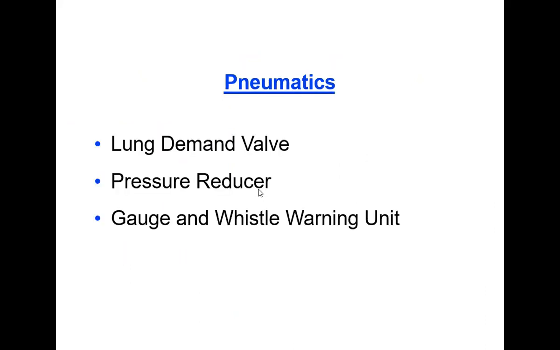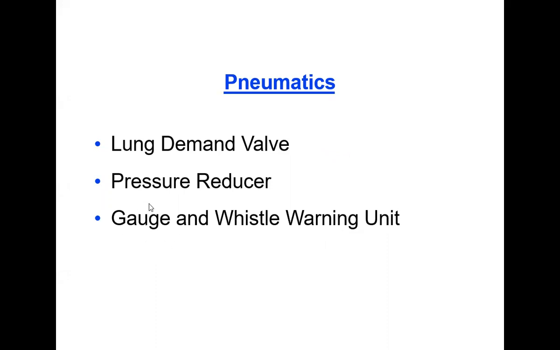Then pneumatics. So we already discussed that 3 components are there, that is lung demand valve. With the help of this lung demand valve only, the respiration actually starts; that demand valve is started after putting on this SCBA. Then pressure reducer. So to control the pressure of the gas as well as the lines, we have to use this pressure reducer. Then gauge and whistle warning unit.